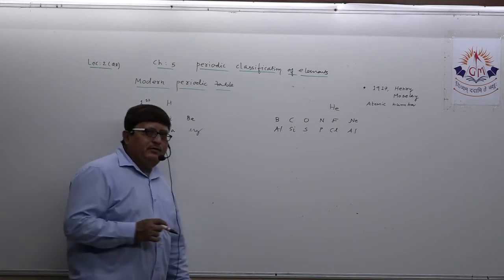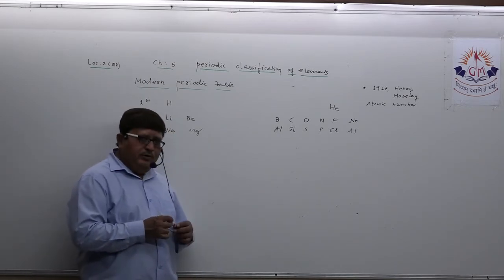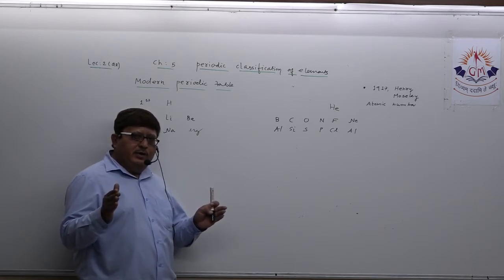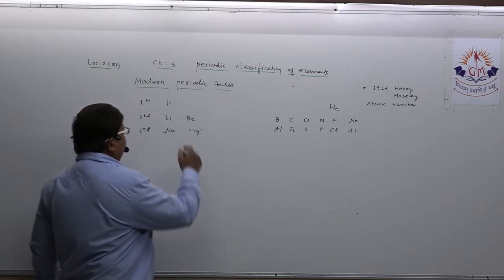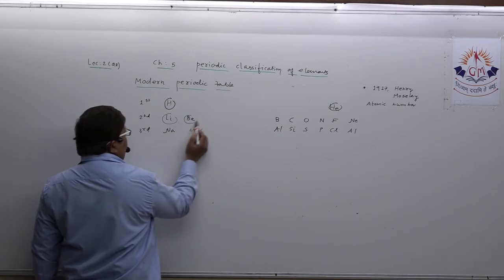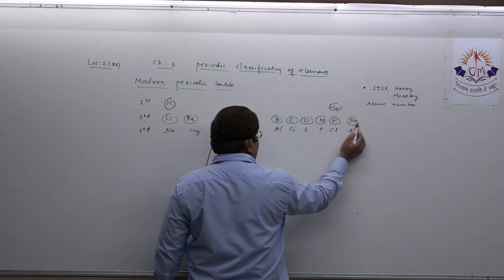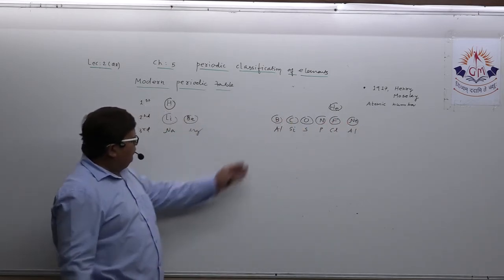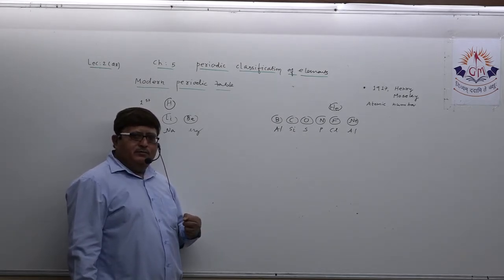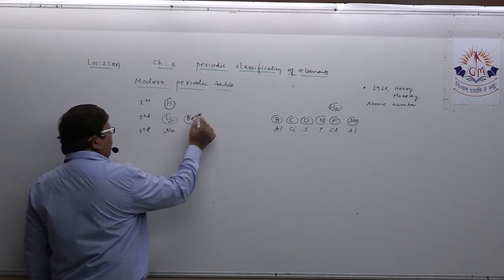Now one question has been there in your textbook: in the modern periodic table, if you list out the first 10 elements, which are the metals? The first 10 are hydrogen, helium, lithium, beryllium, boron, carbon, oxygen, nitrogen, fluorine, and neon. You all know that from carbon onwards they are all non-metals. So if you want to list out the metals, only lithium and beryllium.